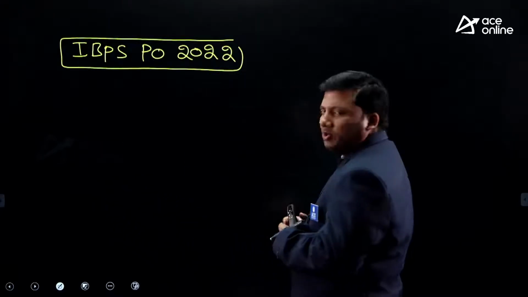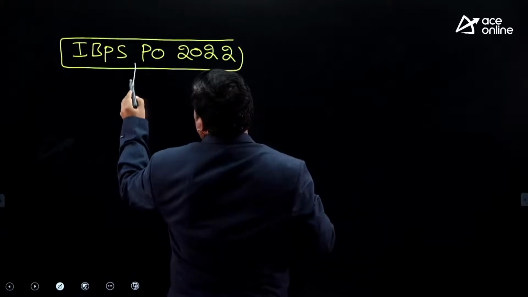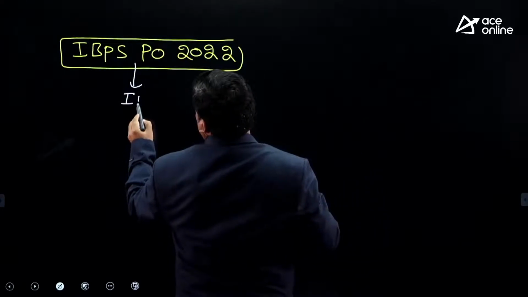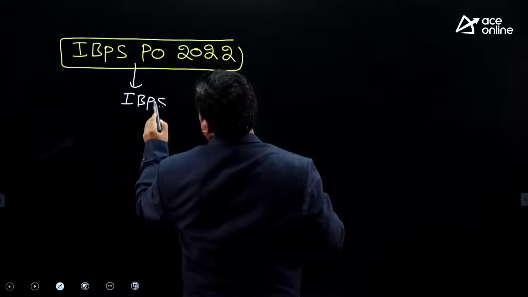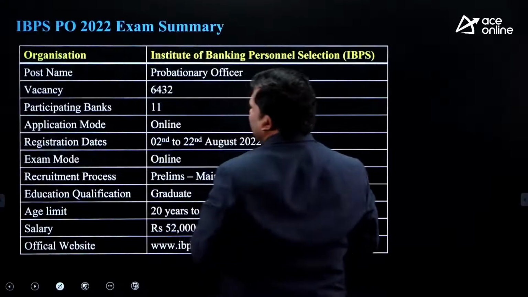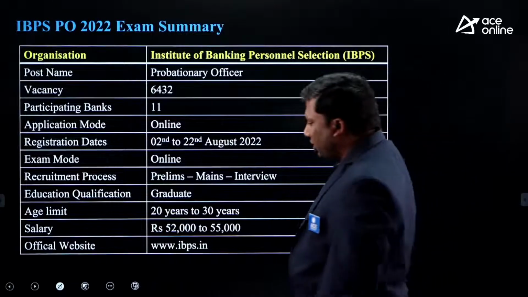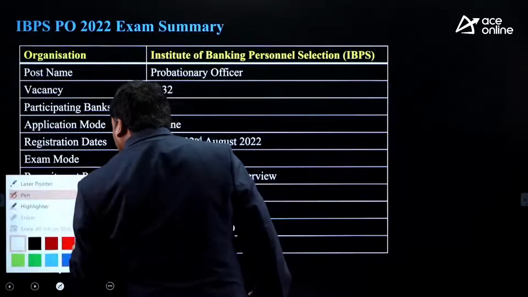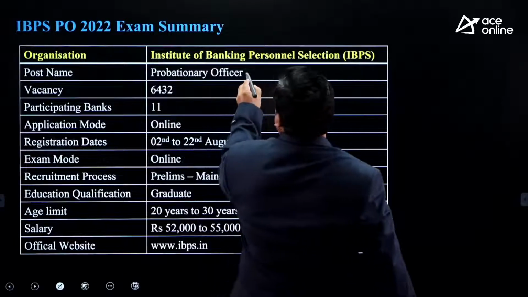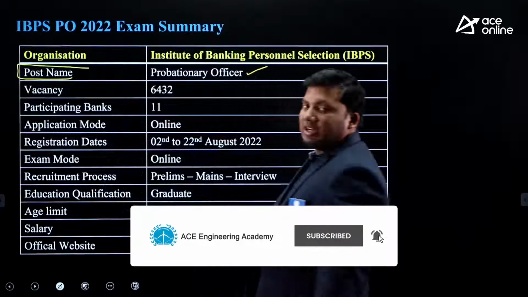IBPS PO 2022. As most of you know, IBPS releases its notification, and let us look into the complete details. This notification is completely about the probationary officer position. The name of the post will be probationary officer.